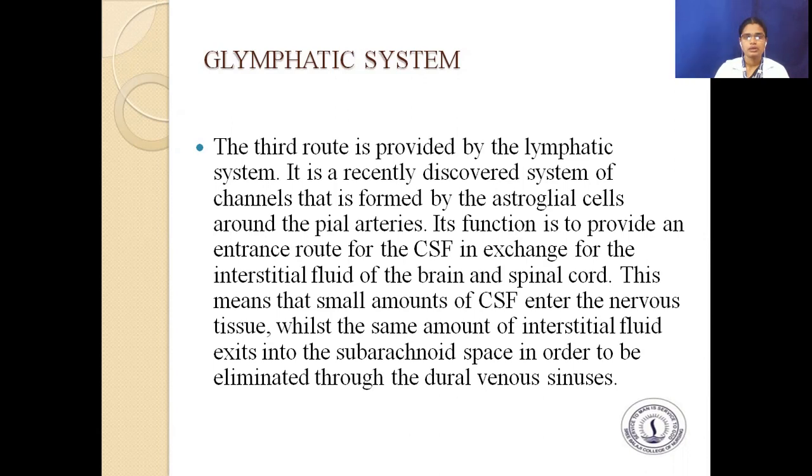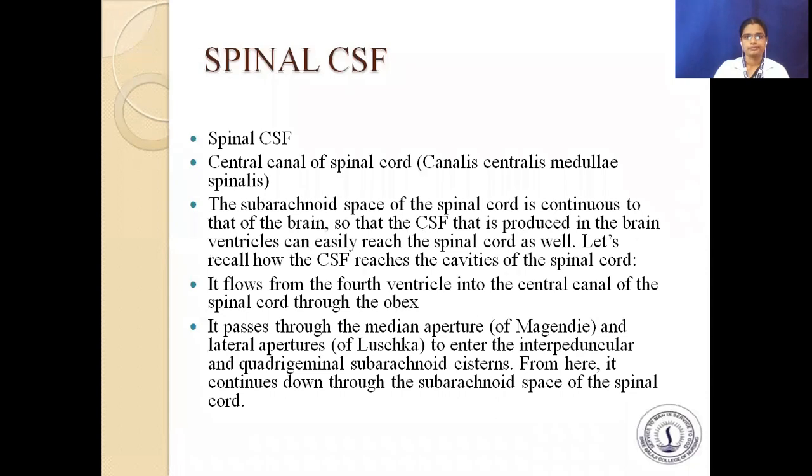This means that small amounts of CSF enter the nervous tissues, while the same amount of interstitial fluid exits into the subarachnoid space in order to be eliminated through the dural venous sinuses.